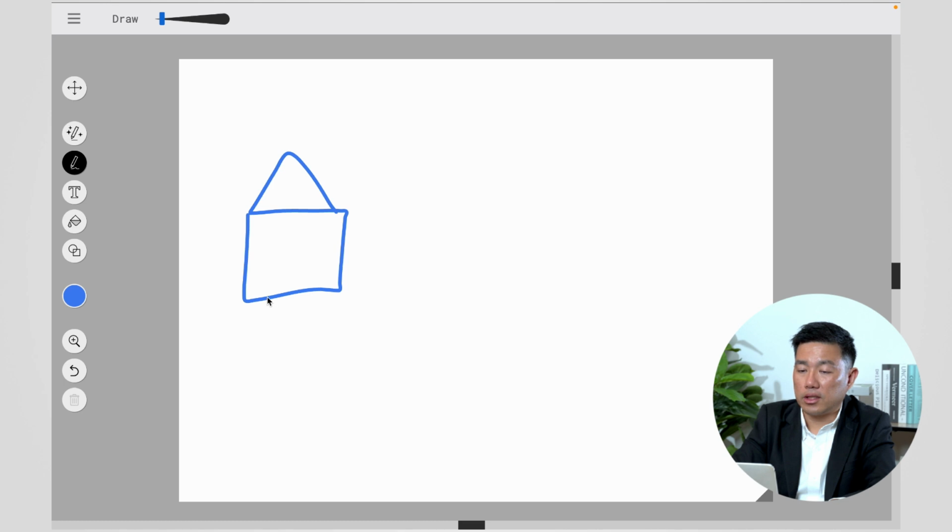Here I try to draw a house, right? This is no AI at all. Whatever I'm good at, I get the drawing based on my abilities, based on my intelligence. But if I use AI, I can click the Auto Draw here. You can see on the left side, right? And then I try to draw the house.